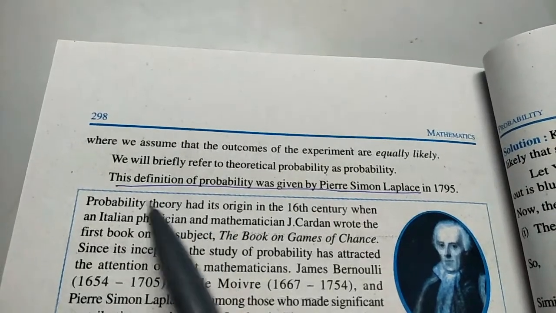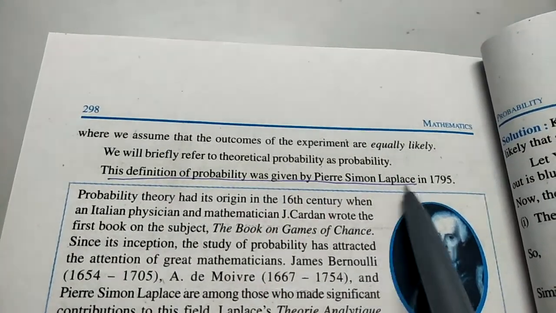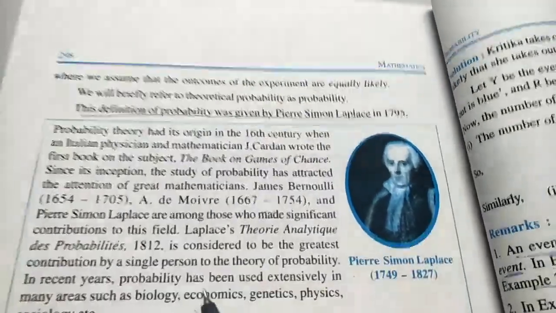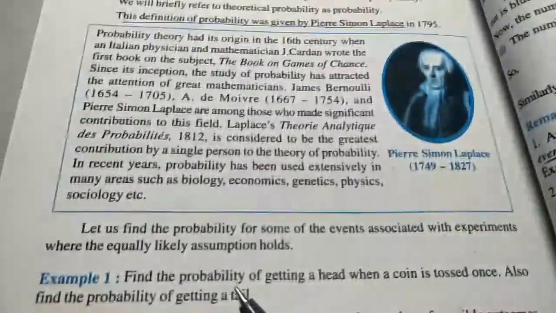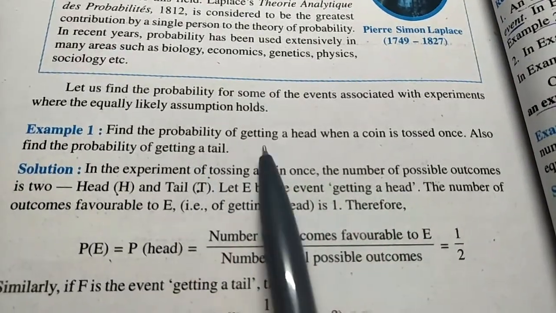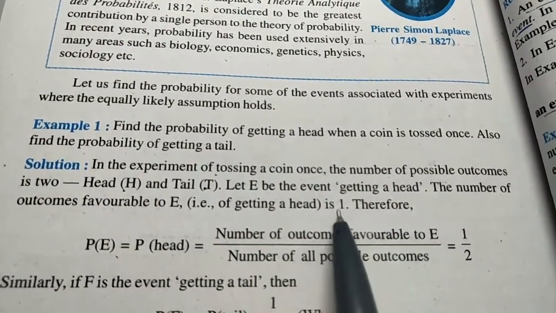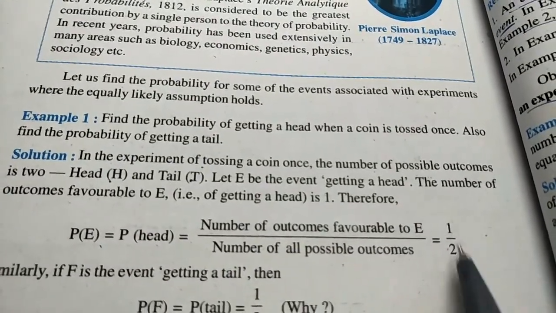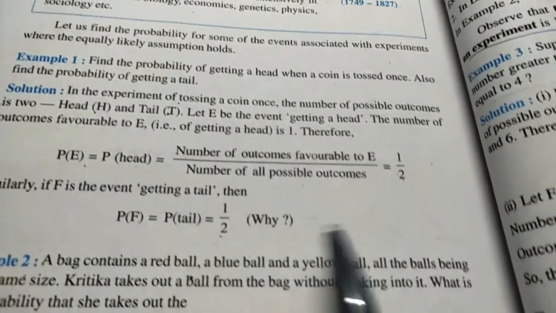This was the mathematician Pierre Simon Laplace, who gave these probabilities in his book on games of chance. In the first example, we have the probability of getting head and tail. Each has one outcome, out of a total of 2 possibilities, so 1 upon 2 for head and 1 upon 2 for tail.